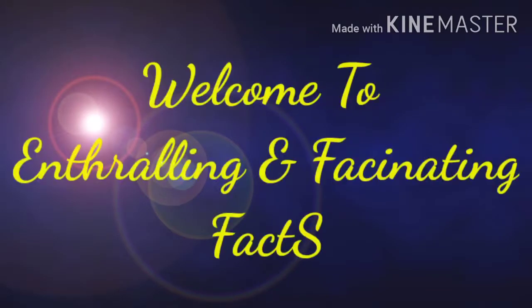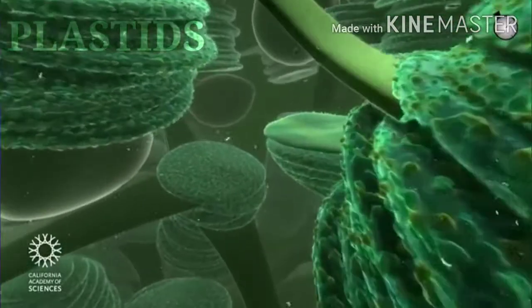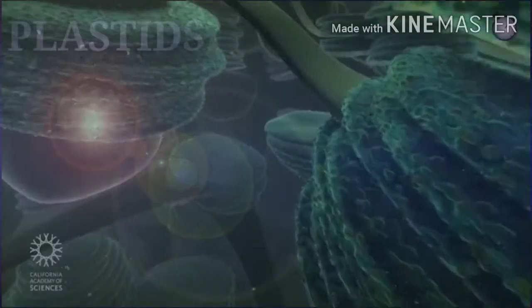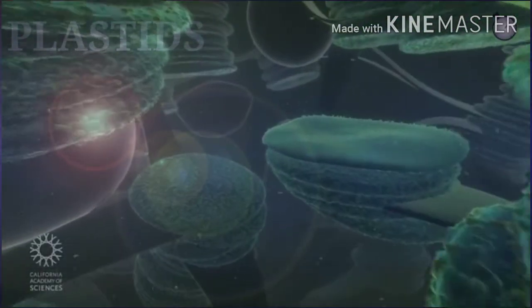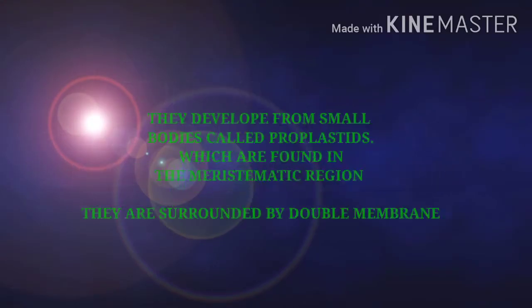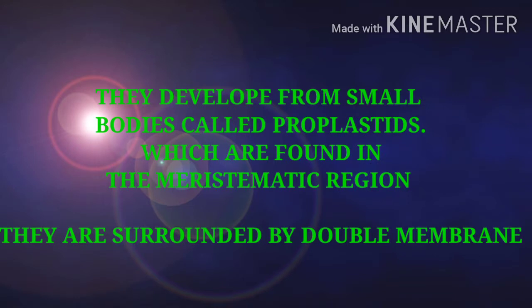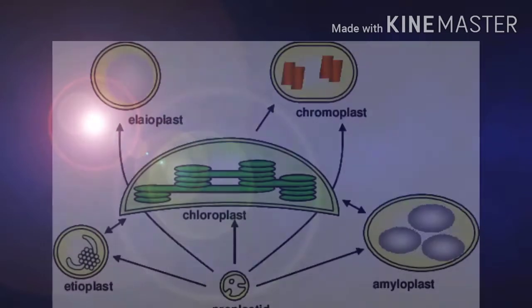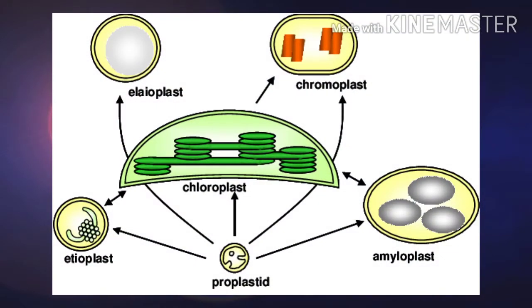Today's topic is plastids. Now, plastids are organelles which are found only in plant cells and some unicellular organisms like Euglena. They are surrounded by two membranes and develop from small bodies called proplastids found in the meristematic regions. Plastids are of three types mainly. They are chloroplasts, chromoplasts and leucoplasts.